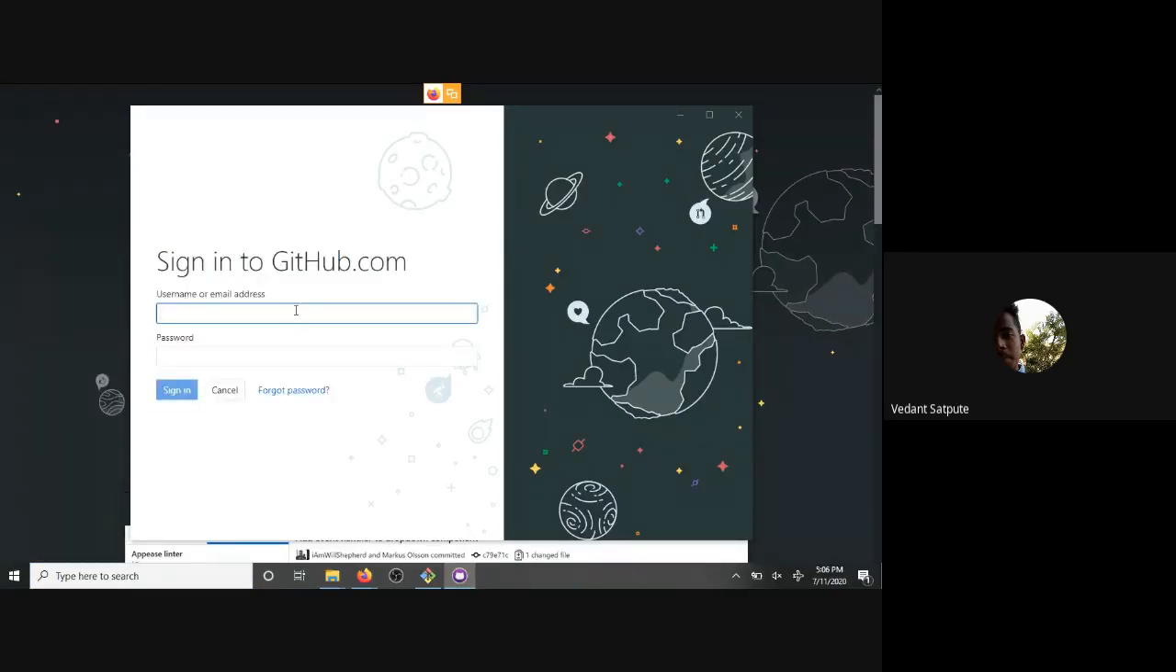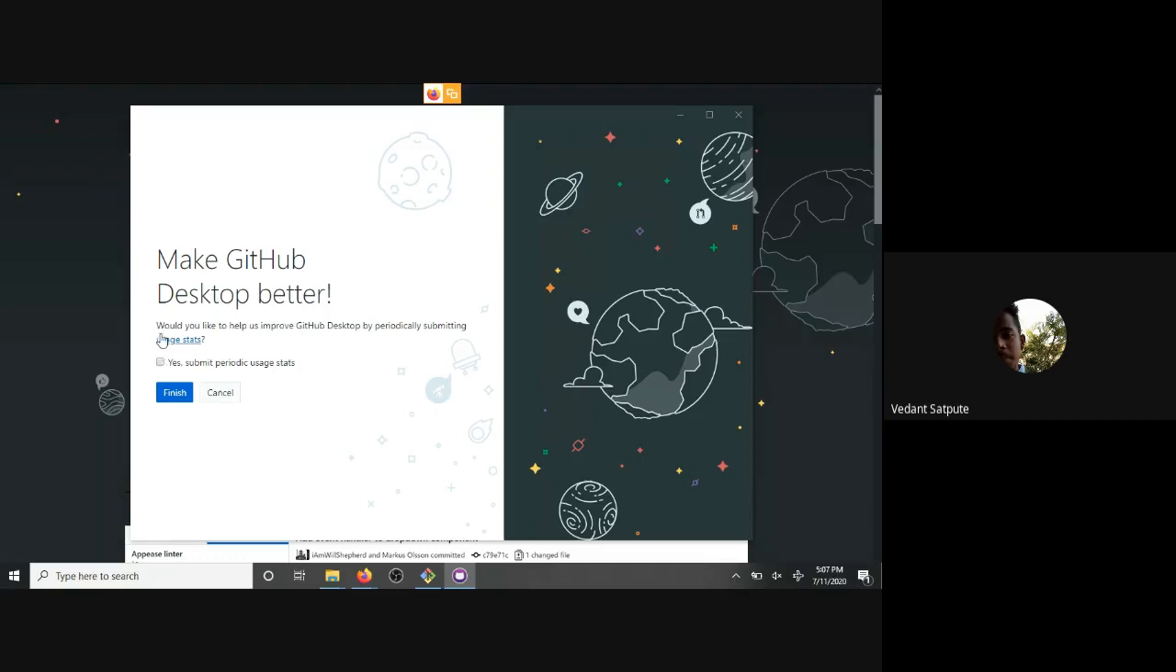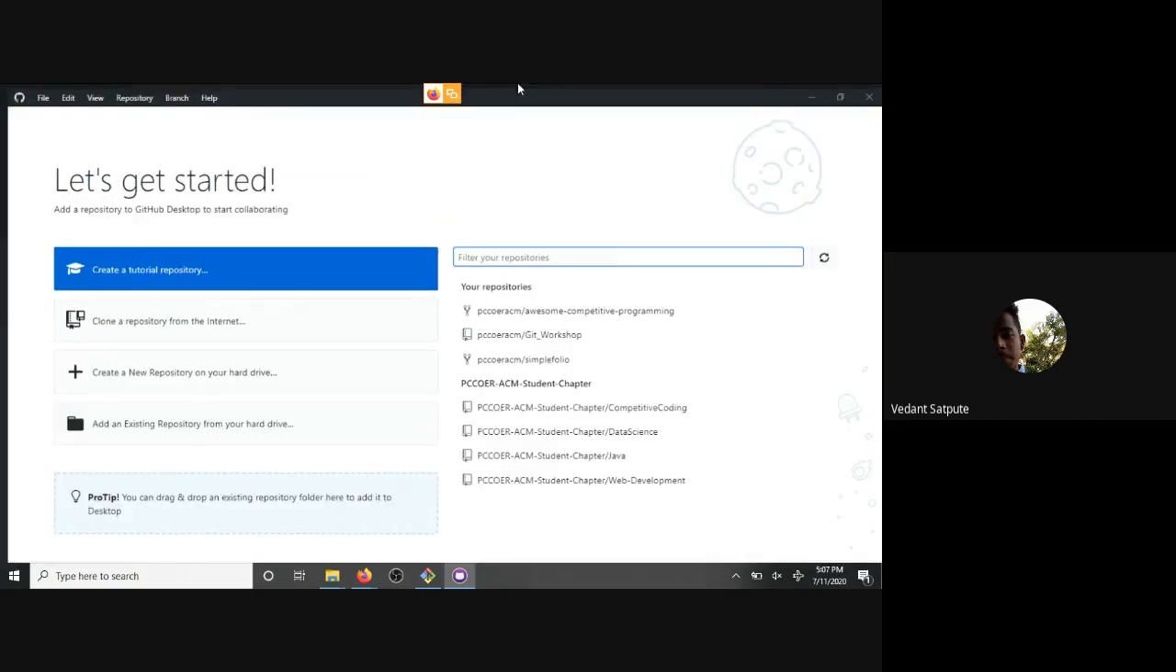I want you to sign in to your GitHub account. We will sign into our GitHub account using this, and we can use the name and email that we set on Git and configure it. I don't want you to select this because this gives data to Microsoft. So yes, you can see that when you log in, this is how GitHub Desktop looks.